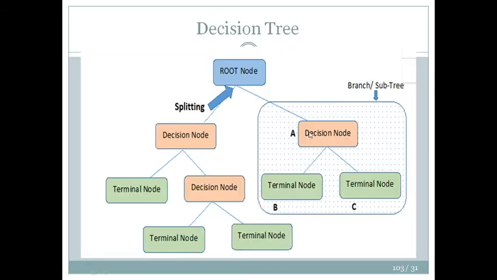Just giving you an example of one of these because it is very easy to understand. Decision tree is one of the techniques which falls under supervised learning. What we do is we start from a root node and we start splitting. This root node is going to decide whether to go here or here. Then this decision node is going to decide where you're going to fall, B or C. Now this tree ends here, this sub tree is over, but over here this decision node is further leading down to another decision node. Then classification happens here on where to go.